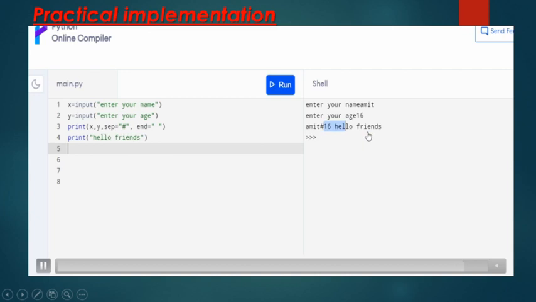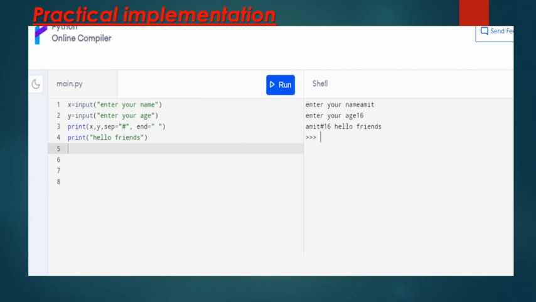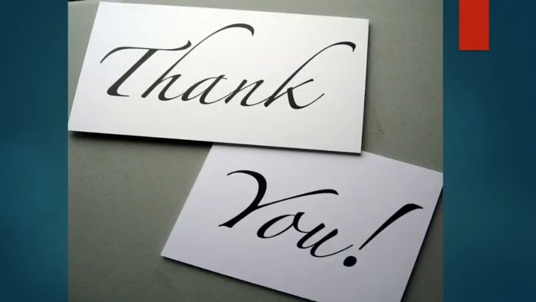Just see here, hello friends is printed in the same line. So we have seen how we can print data. We can use the print method in different forms, and how we can use the separator and end attributes and values. You can specify values for end. I hope you have understood all this. So thank you.